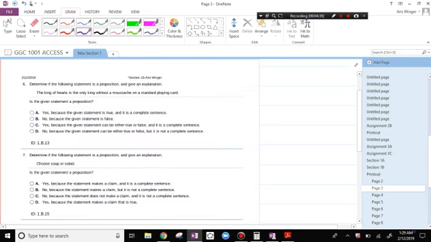Determine if the following statement is a proposition and give an explanation. "The king of hearts is the only king without a mustache on a standard playing deck." We are rolling with that. Yes, that is a proposition. It's a claim and it's a complete sentence. It could be either true or false.